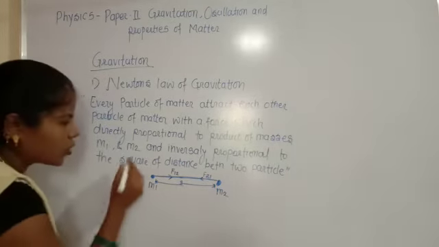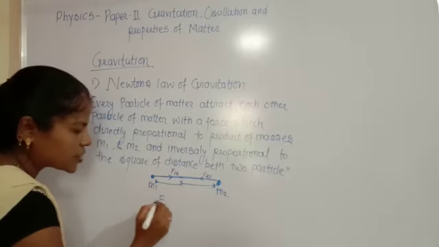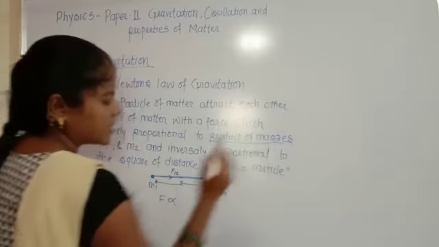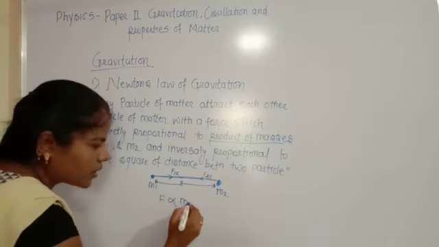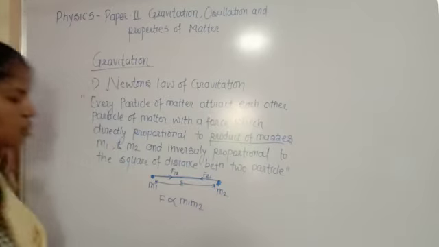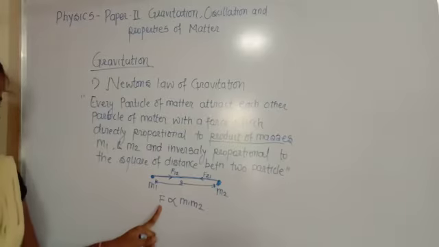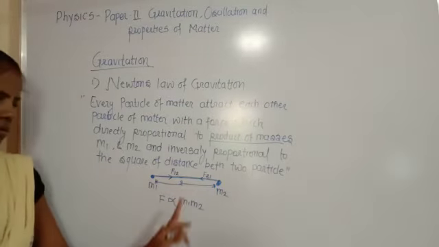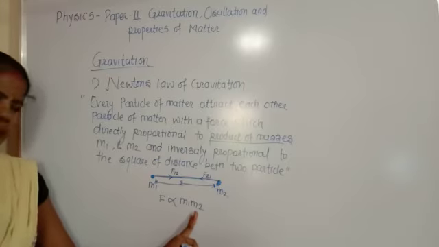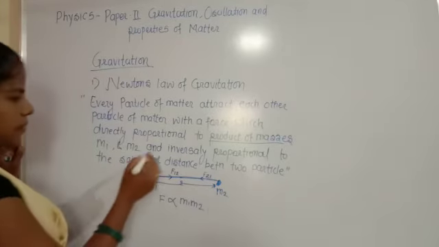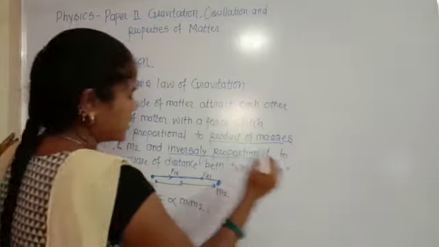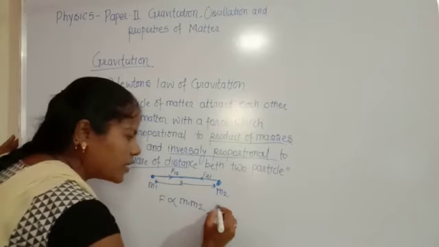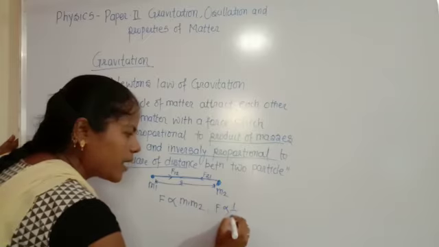So according to the statement, this gravitational force F is directly proportional to the product of masses, means m1 m2. This is the first statement, means the gravitational force is directly proportional to m1 and m2, the product of masses of two particles. The other statement is inversely proportional to the square of the distance between two particles, that is F is inversely proportional to 1 by r square.